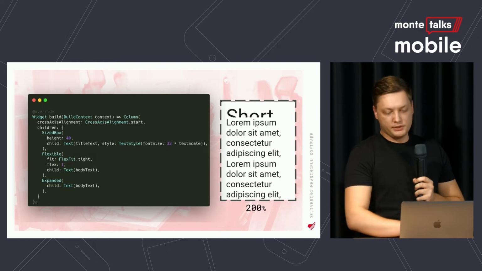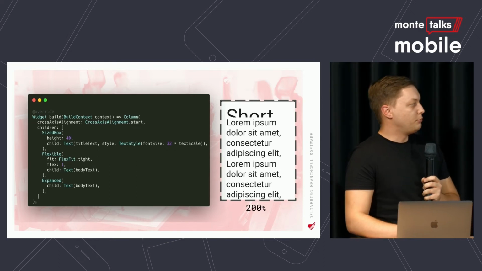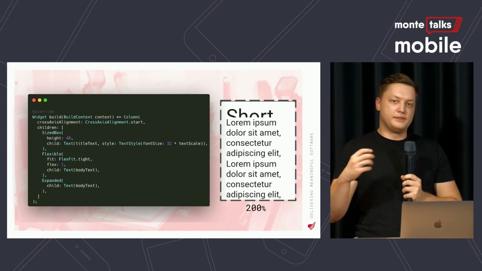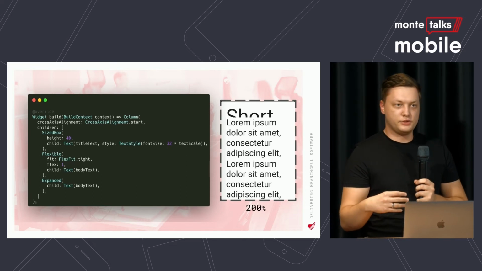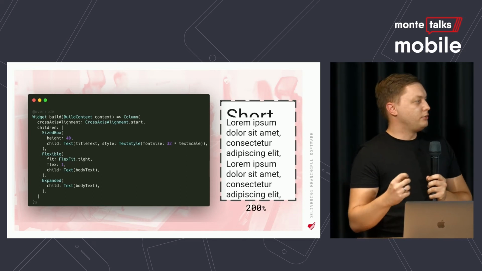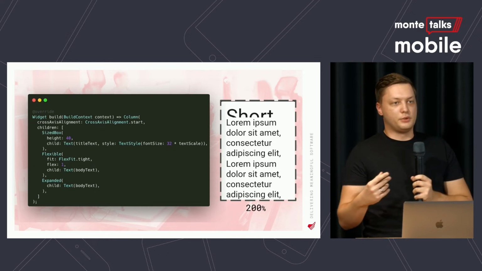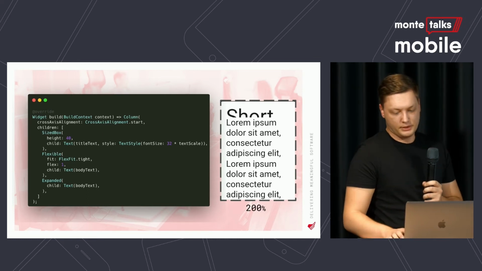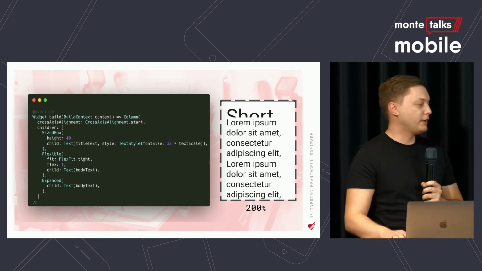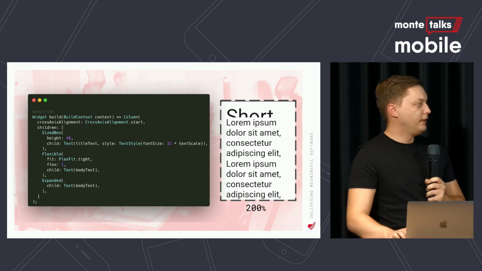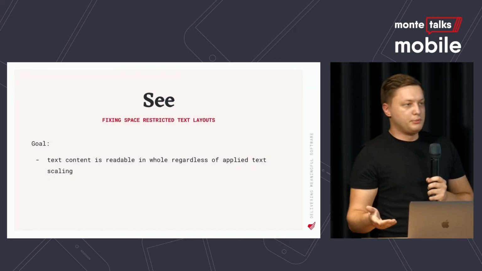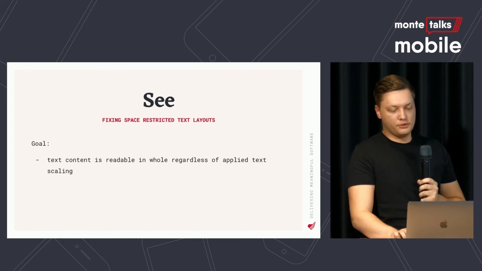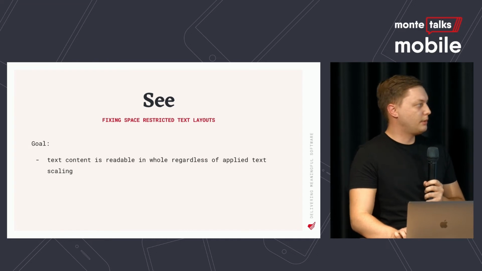But then you may think that flexible widget or expanded or something like that will help you. And as the name suggests, flexible adjusts itself based on the size of the children, which is nice, but it won't extend the parent. So it may work for some examples, but for bigger font scales, it will still run out of space, and then the text will be cut. So you have to also consider that the flexible is not a solution, basically. And our goal here would be to obviously make the text content readable in whole, regardless of applied text scaling.